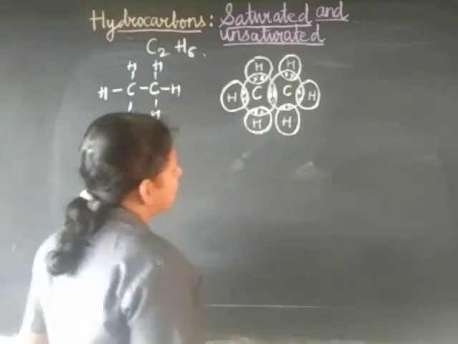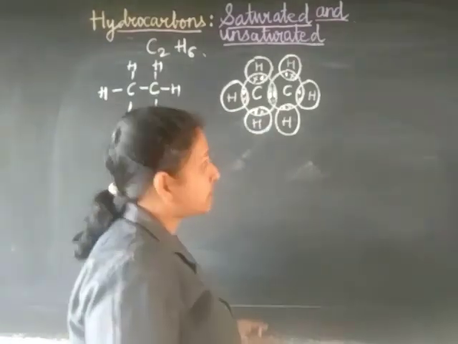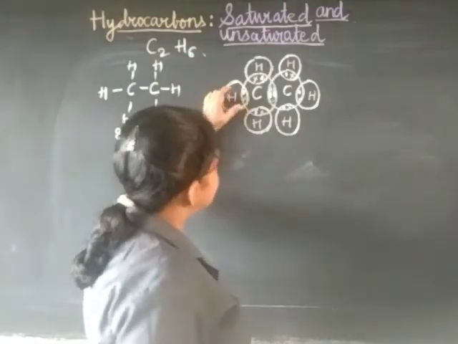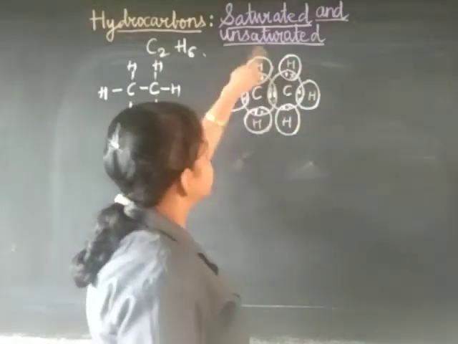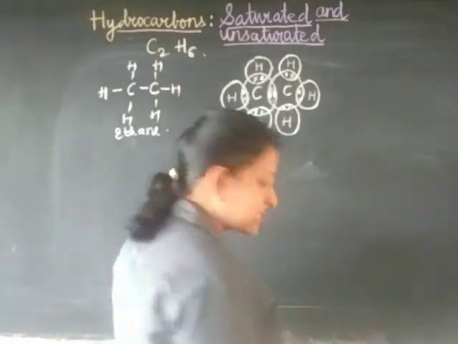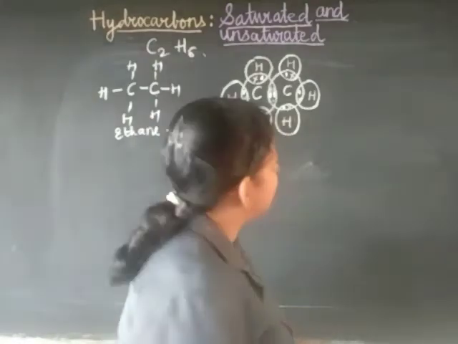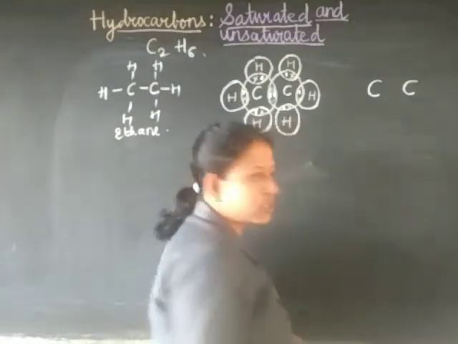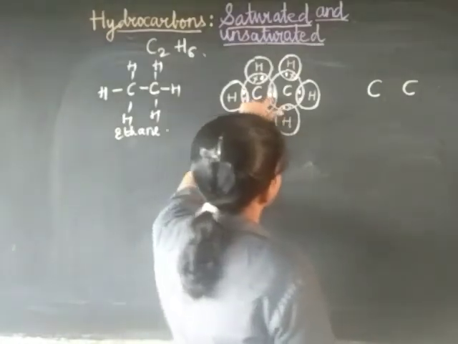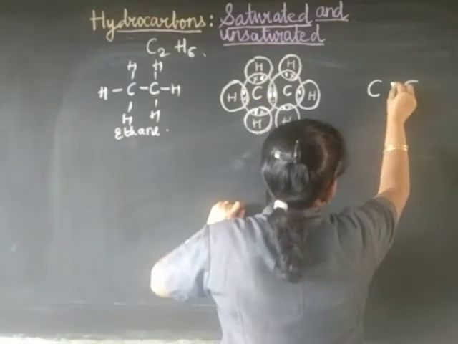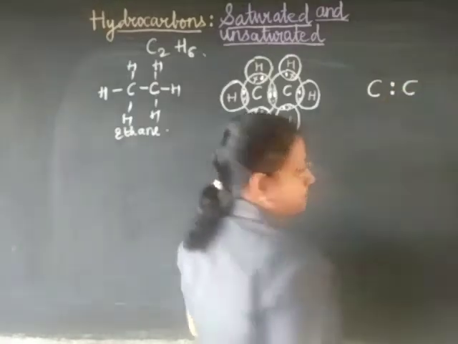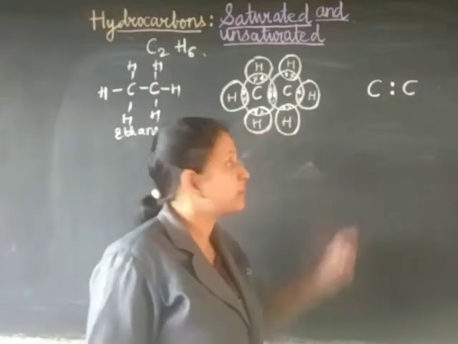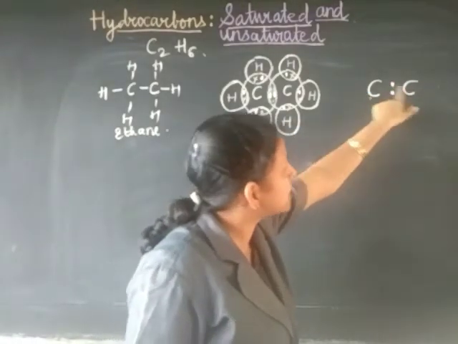And we can draw the electron dot structure in a simple manner also, by just drawing the dots and without showing the circle. That way is also very simple to draw. How to draw? First you have to draw the carbons like this. Since it's a single bond, only 1 pair of electrons will be there between carbon and carbon.